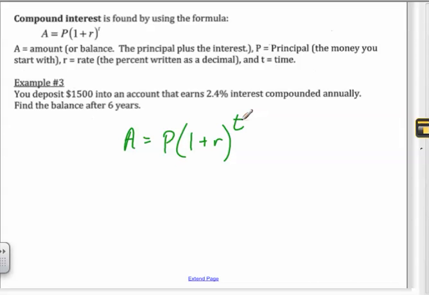So add this to the list of things that you've memorized. A equals P times 1 plus R to the T. Let's fill in what we know. It says you deposit $1,500 into an account that earns 2.4% interest compounded annually. See, it doesn't say annual simple interest. It says compounded. So that means we use this formula. Find the balance after 6 years.